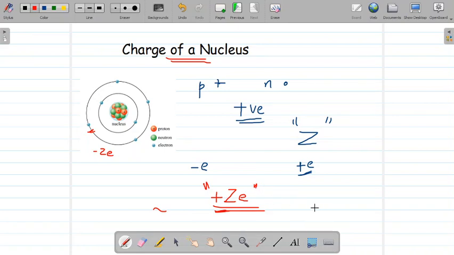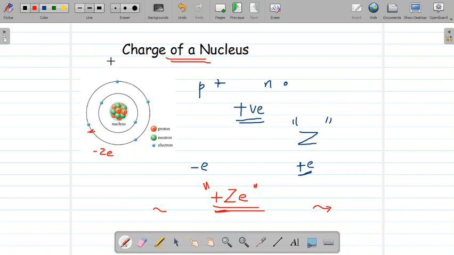The value of Z is found through different experiments such as X-ray diffraction and X-ray scattering experiments. And finally, if we know the value of Z, the charge of any nucleus can be calculated.